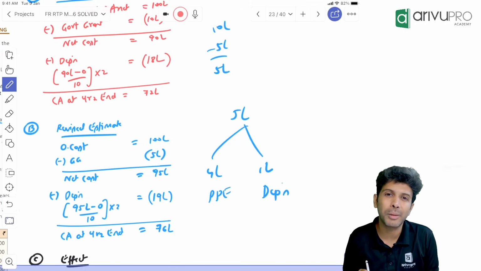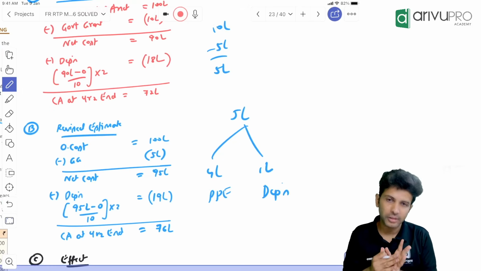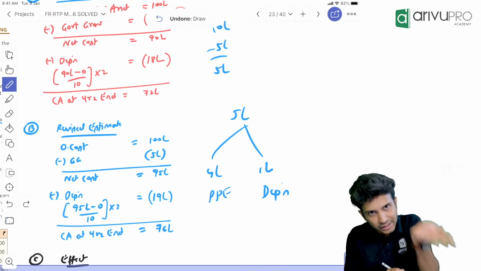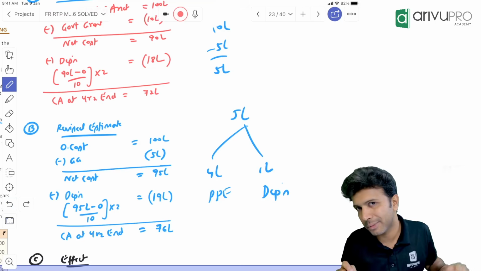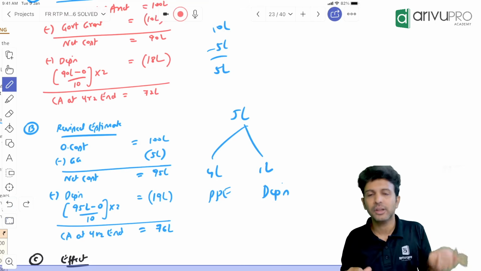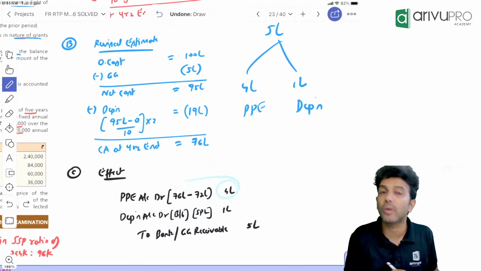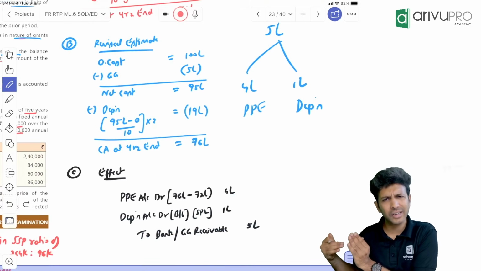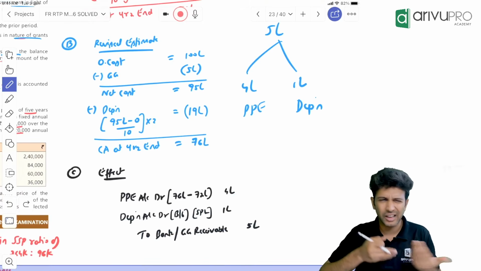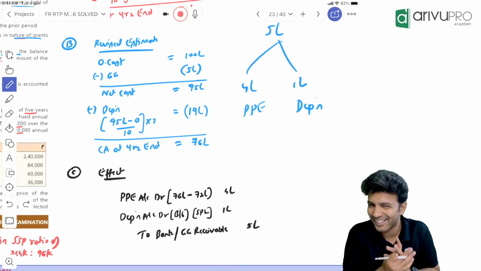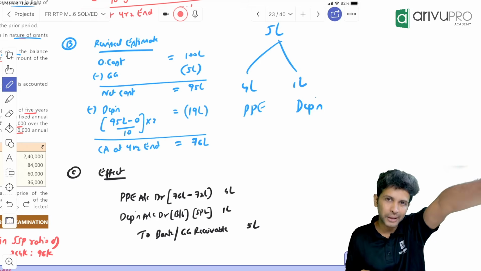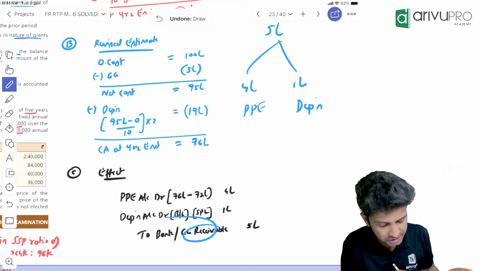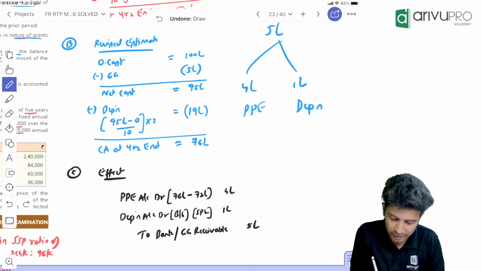So the entry you'll pass: you'll write PP balance from 72, you have to make it 76. So PP balance we have to increase. PP has a debit balance. How do you increase? Debit. So PP will be debited to the extent of 4 lakh. Grant you have to pay, you have considered extra grant. If you have to pay this amount, you will credit bank by 5 lakh. If it is still payable, you will write GG receivable or GG payable rather.